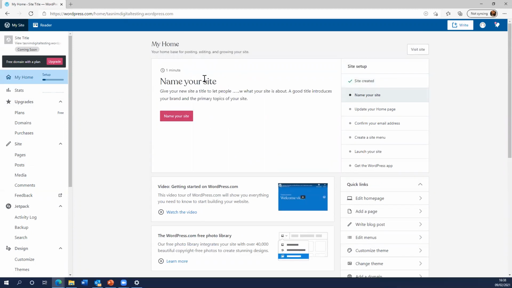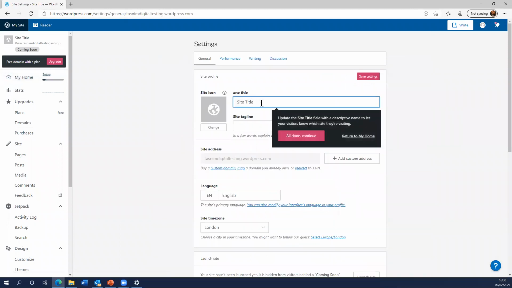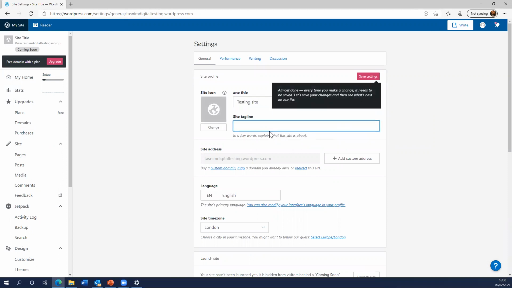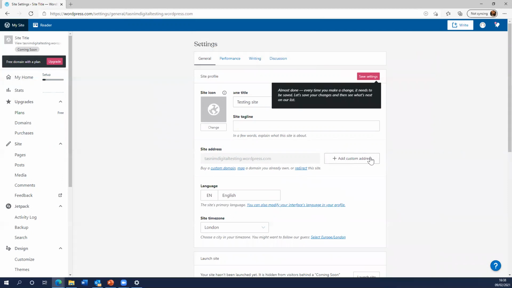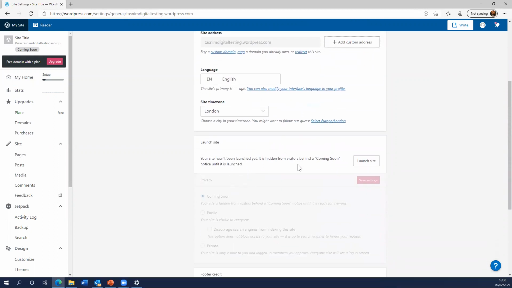You get started. You can name your site. So here it would just be testing site. You may have a tagline, so just explaining what your website is about or what your business is about. This would be your site address, or you can edit and create your custom address, which will direct you back to the previous pages that we were on. Once that's been done, you can launch your site.